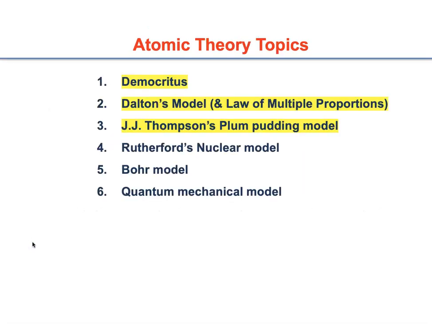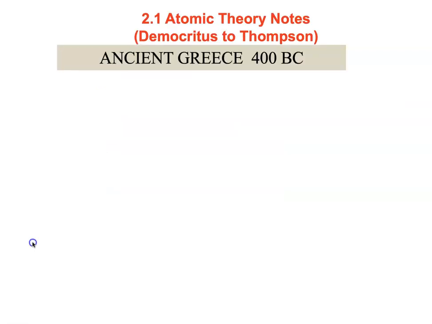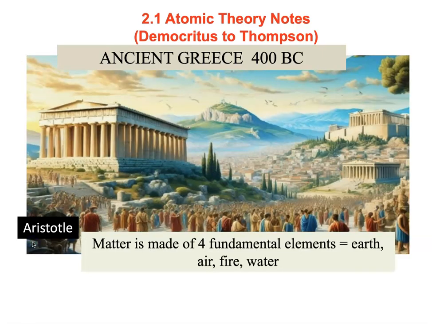So we are going to talk about 6 topics in this section. Democritus, Dalton, and J.J. Thomson's plum pudding model will be discussed in this video. The story all begins in ancient Greece around 400 BC. At the time, Aristotle was a prominent philosopher and respected by many. He and other philosophers at the time believed that matter is made out of 4 fundamental elements: earth, air, fire, and water. And this was the widely held belief.